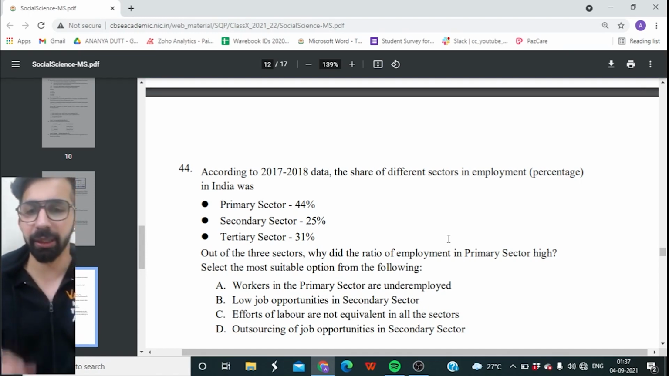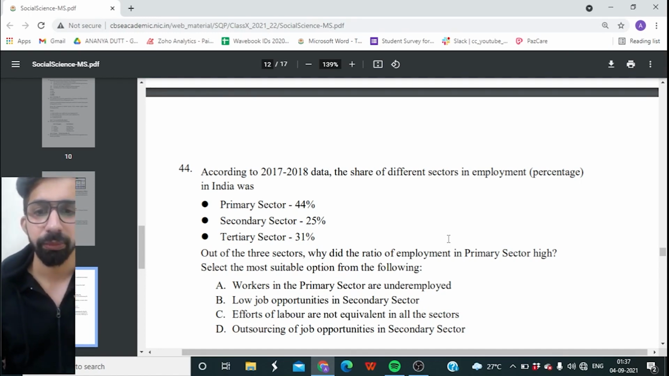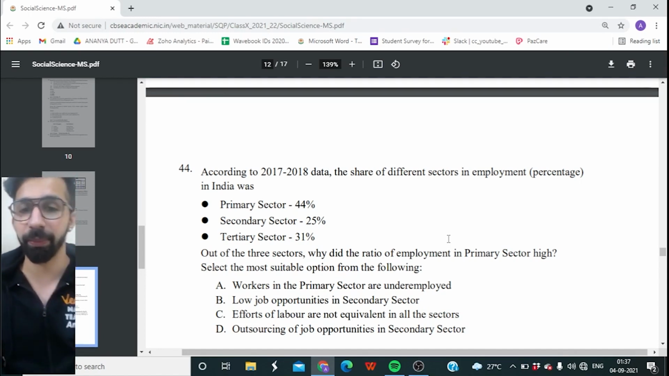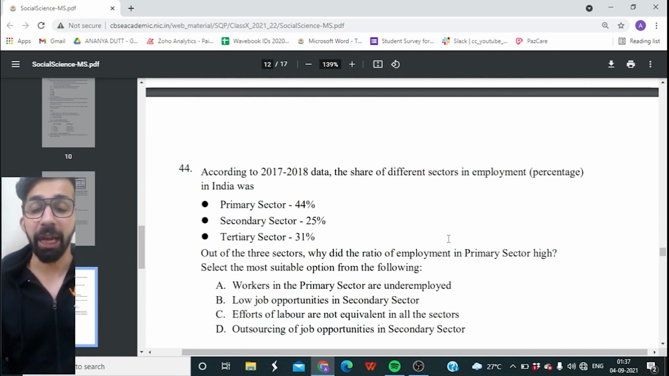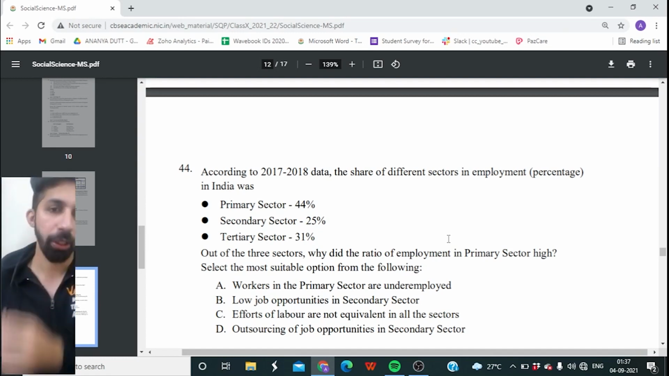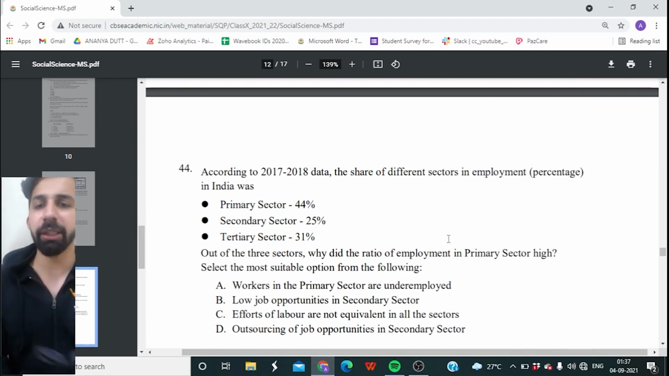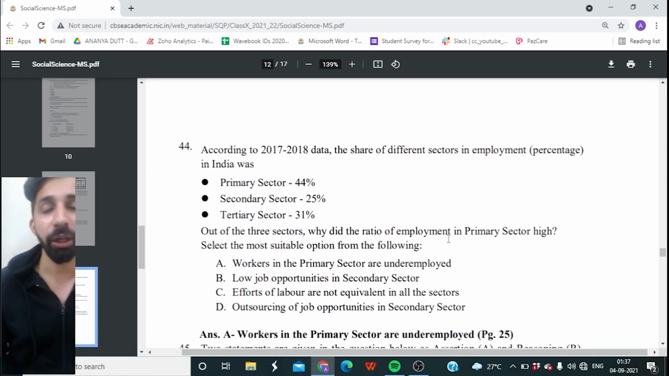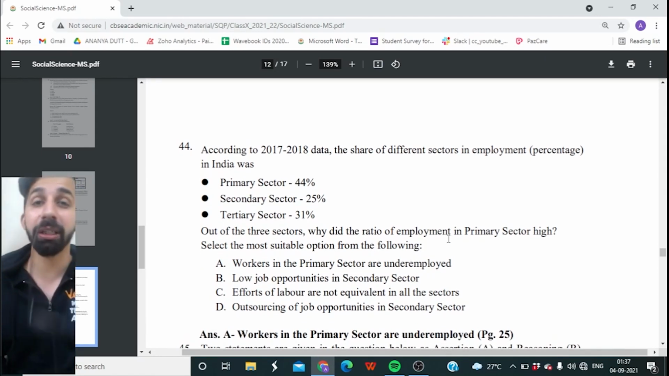Workers in the primary sector are underemployed. I want you to tell me the meaning of underemployed. Low job opportunities in secondary sector. Efforts of labor are not equivalent in all the sectors. Outsourcing of job opportunities in secondary sector. So out of the three sectors, why is the ratio of employment in primary sector high? And the right answer is option A. Workers in primary sector are underemployed.